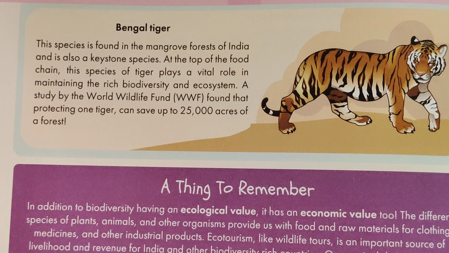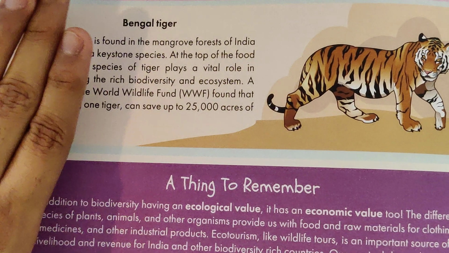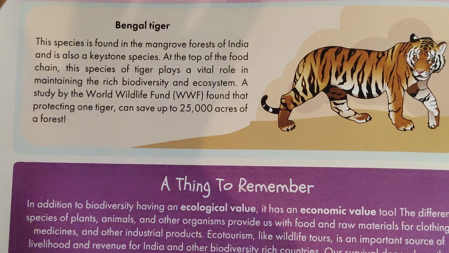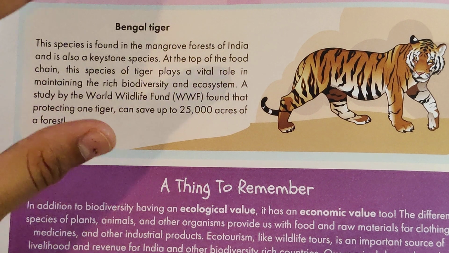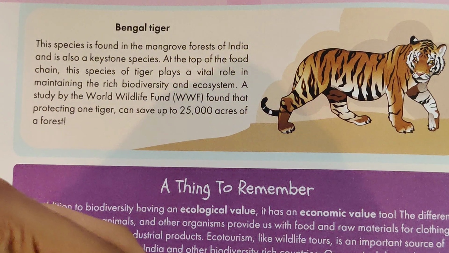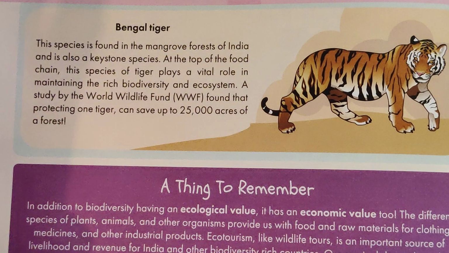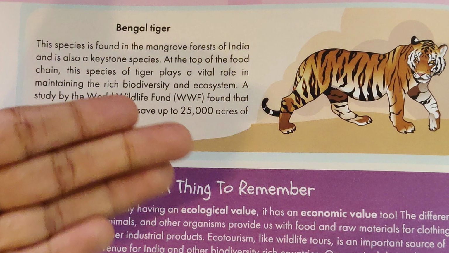Can you believe that? This tiger was nearly going extinct, but because of something called the Red Book, we know how many species there are and whether they are going extinct. Because of that, we saved them, and the tigers are much higher in number than before.